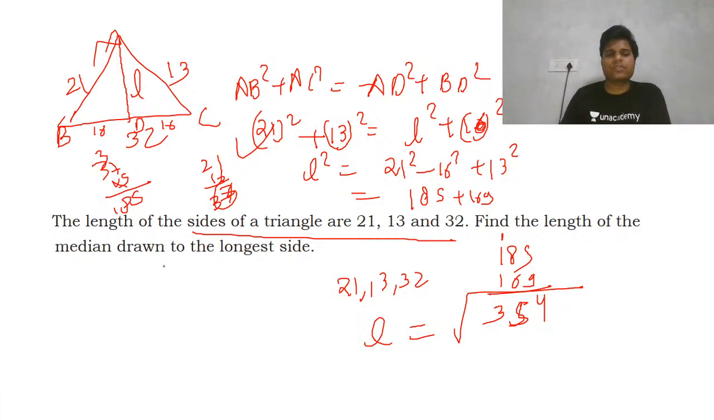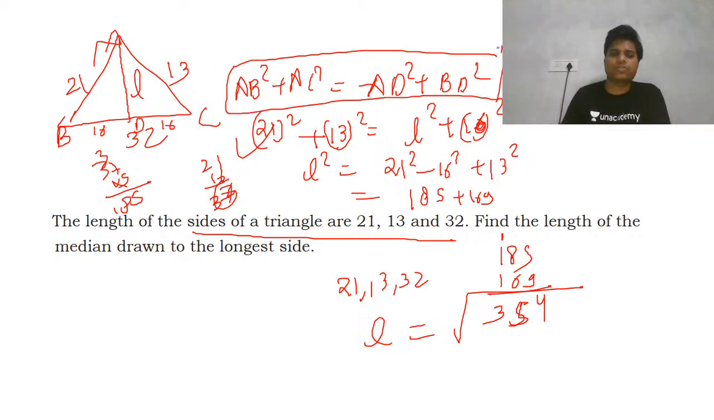Okay, so the important part for this question was to learn this thing, to know the Apollonius theorem. This is called the Apollonius theorem. So this can be BD square, or then you can write it as (BC by 2) square. Okay, fine. So let's come to the next one.